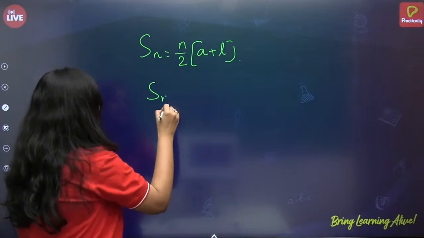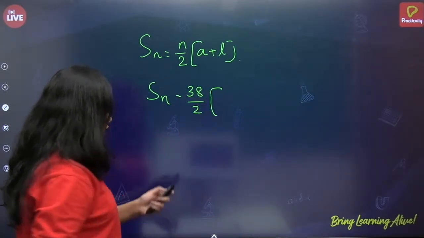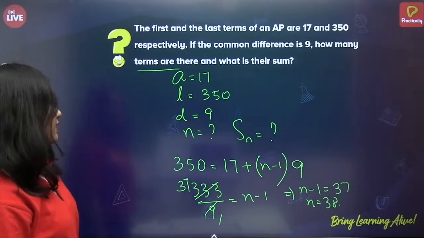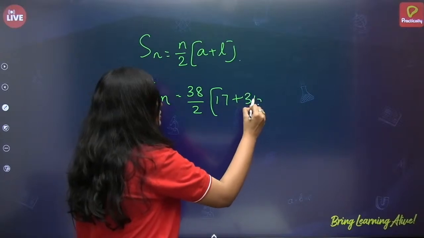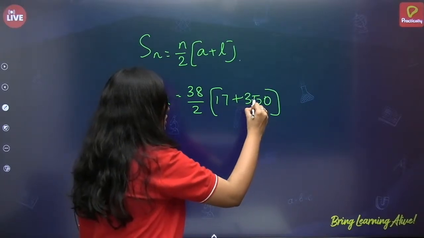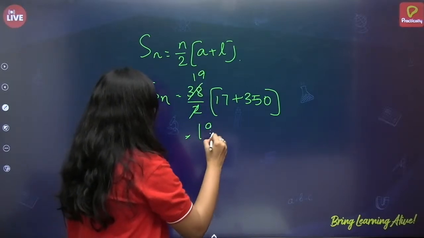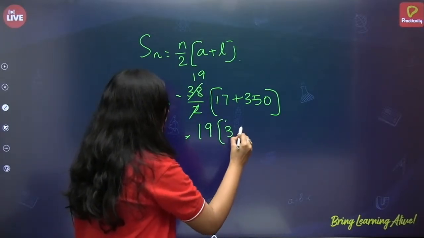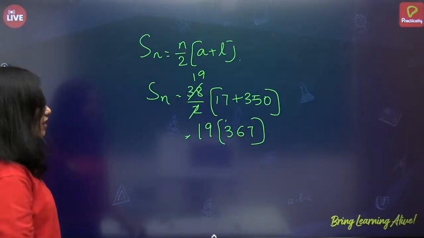So Sn is equal to 38 by 2 into, what is a? a is 17, L is 350. So 17 plus 350, and 38 by 2 is 19. So 19 into 367. Alright, so okay, fine, let us do it.